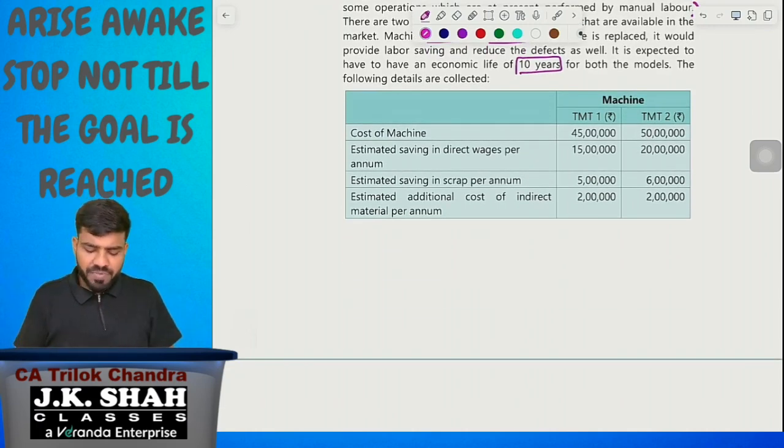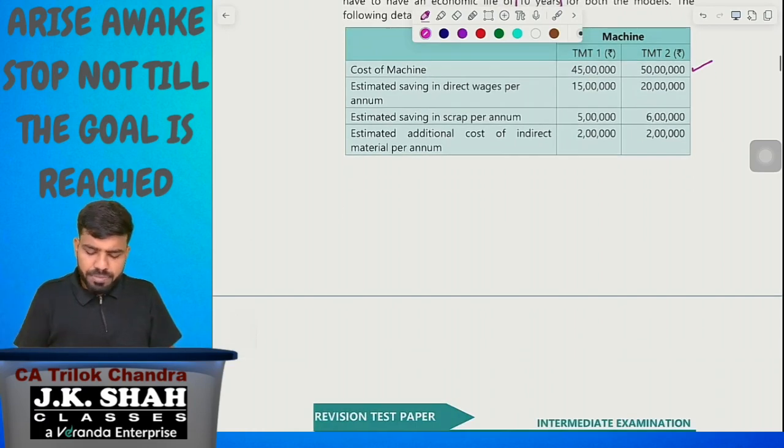What is the information? First, cost of the machine. TMT number 1 is 45 lakh rupees and TMT number 2 is 50 lakh rupees. Estimated savings in direct wages per annum: 15 lakh rupees, 20 lakh rupees. Estimated savings in scrap per annum: 5 lakh rupees, 6 lakh rupees. These two elements are savings, which can be treated as inflow.